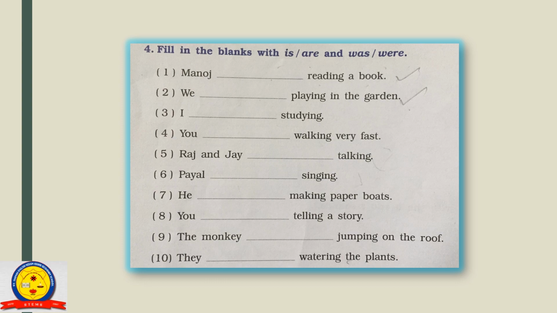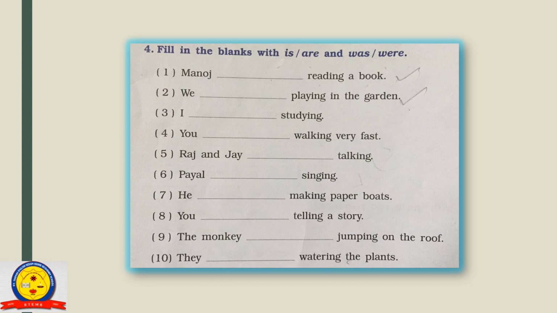The fourth exercise, first fill in the blanks. Manoj dash reading a book. In the brackets, now. Now means present. Yes, present continuous tense. And Manoj is singular. So we will use is. Manoj is reading a book.